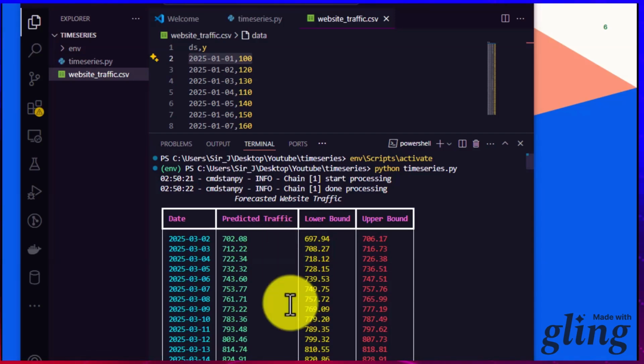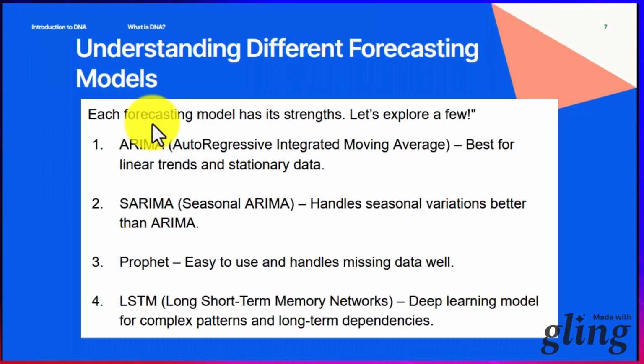We'll get to that point where we evaluate what we have done so far. If you look at what we have done, we can now talk about the differences, understanding the different forecasting models. There are different forecasting models that you can use.